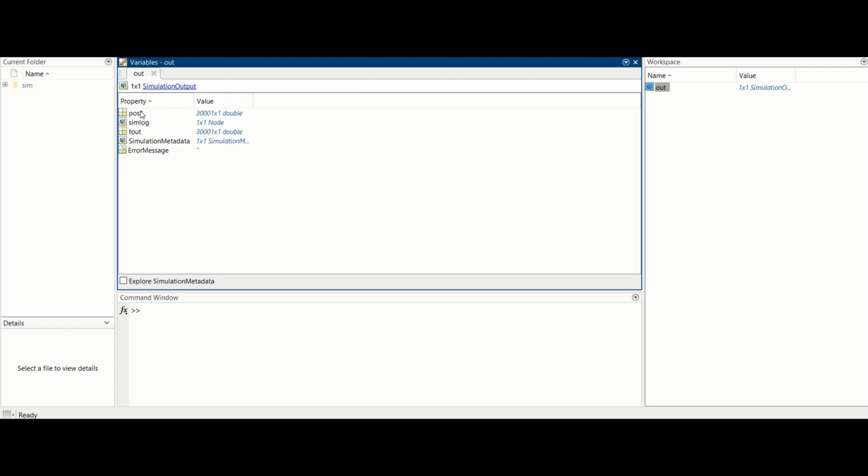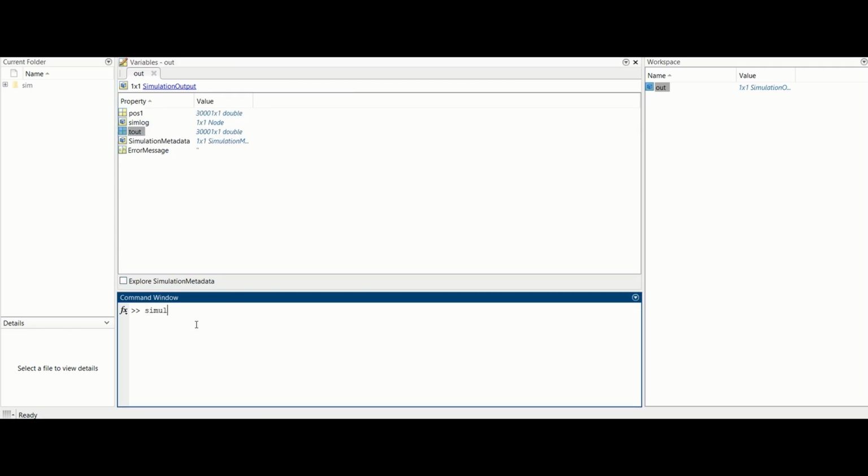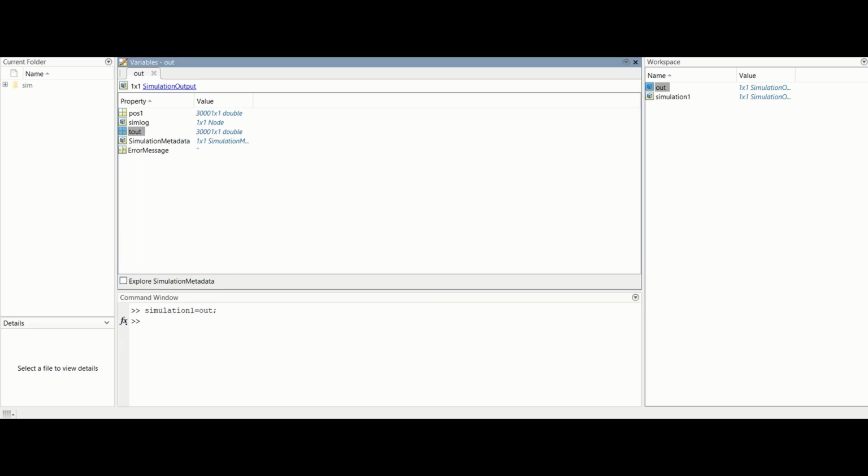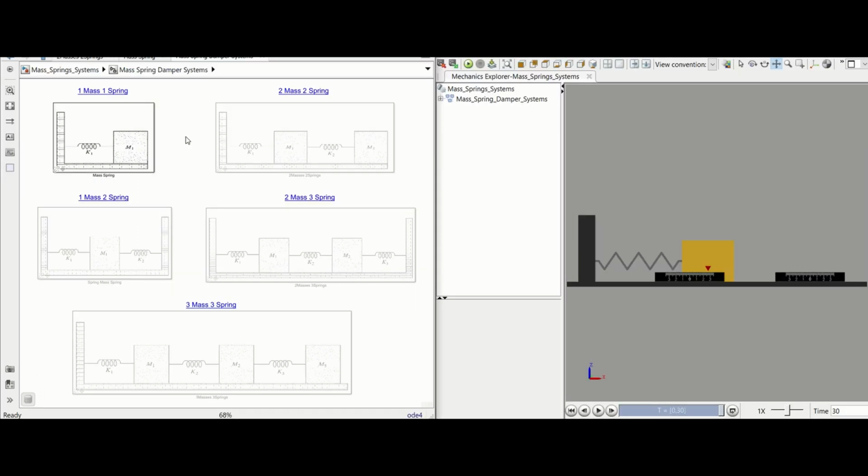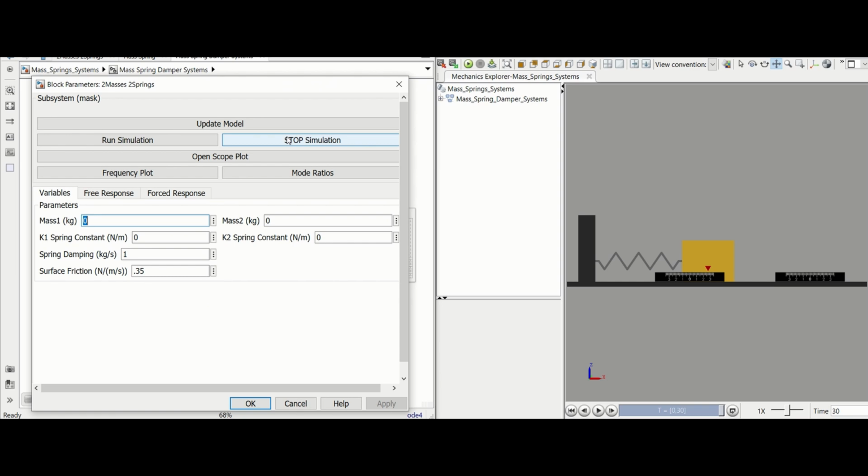Now we'll save the position data of the One Mass, One Spring system within the variable Simulation1 in the MATLAB workspace to compare to our vibration isolator system. To design a secondary mass spring system, click the blue title for the 2 mass, 2 spring module and double-click the now highlighted box. Make sure the variables for the primary system are correct and enter the values for the secondary system.